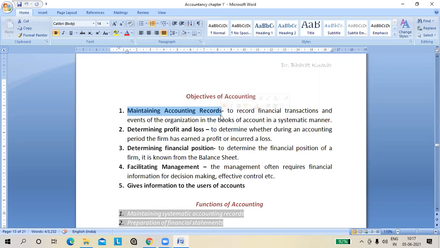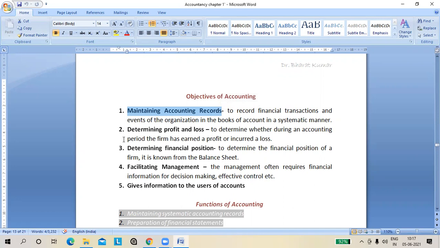We have to maintain the data year wise, month wise, date wise, so that whenever we want information of any date of any year, we can get the data. Just like in a computer or mobile phone, you create a file, save your important documents in a folder, and mention the file name. This is also part of recording. In this way, the businessman or accountant will record everything. Okay. So the objective of accounting is to maintain the accounting records in a systematic manner.